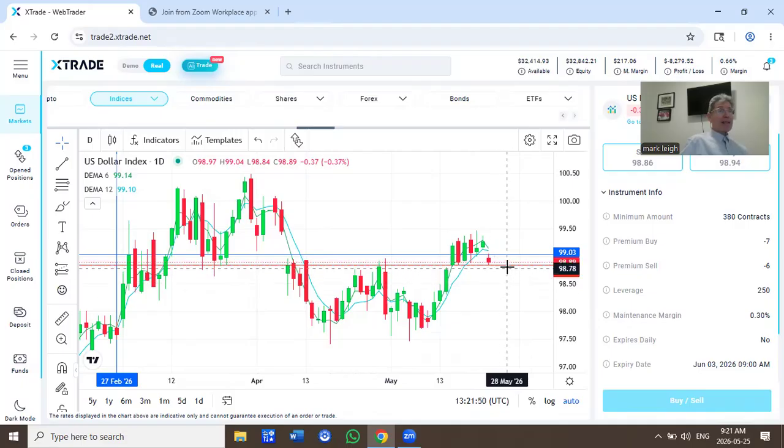I've got resistance at 99.03. Buyers will look to get back to that 99 level or higher. But weak US dollar to start the new trading week. And we'll see how that does play out. Let's have a look at the majors.